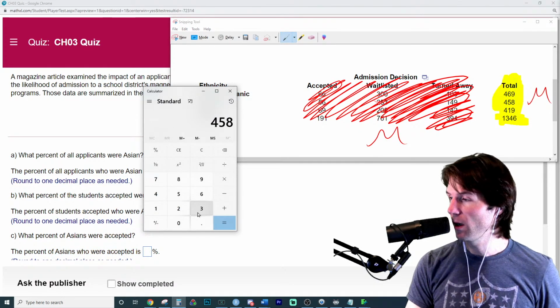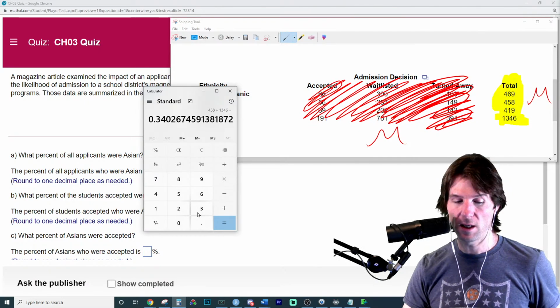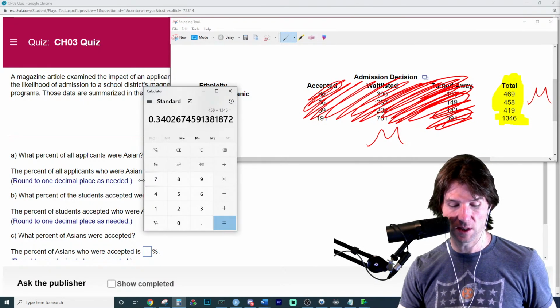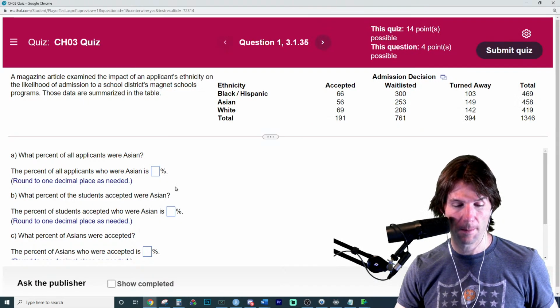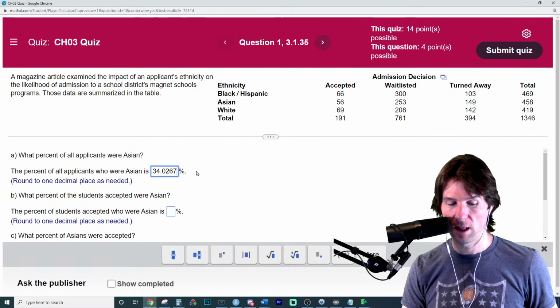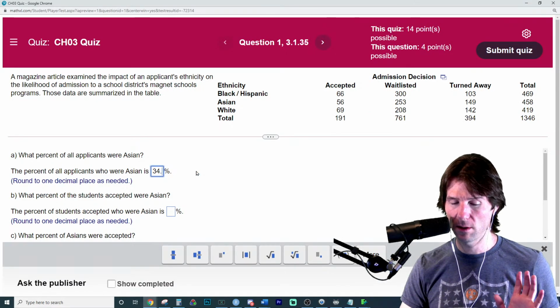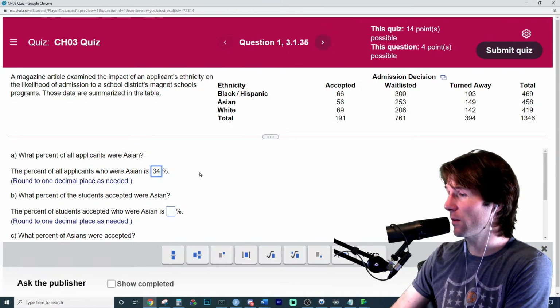Excellent work. And then remember, every question we ask, we're going to ask, is it conditional or marginal? And it says to one decimal. I think it wants us to multiply. It wants it as a %. And let me know if you ever get something wrong. A little worried about the percentages right there, but I think it's all right.